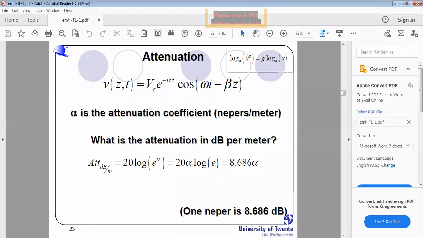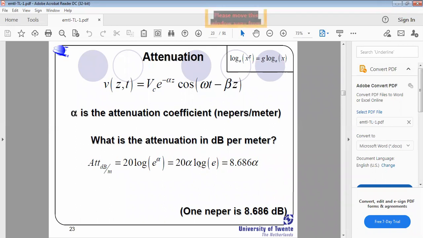See here, the attenuation representation: V of z comma t equals Vc e power minus alpha z cos of omega t minus beta z. Yes, you know this expression. Alpha is the attenuation coefficient or attenuation constant. It is always measured in Napiers per meter here. What is the attenuation in decibels per meter? They convert it, and the attenuation in decibels per meter is represented as 20 log of e power alpha, which means 20 into alpha log e.